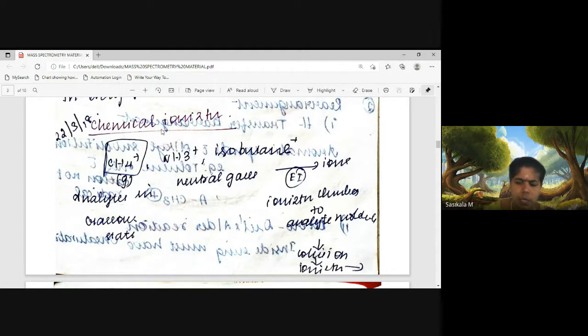These are all examples. When these gases are bombarded with high energy electrons, like in electron impact ionization, these gaseous molecules will become ions, like molecular ions.